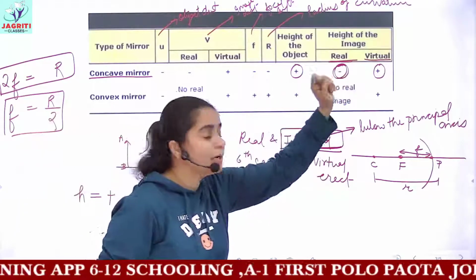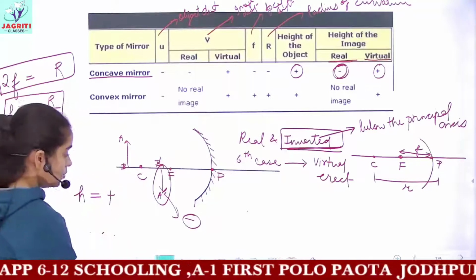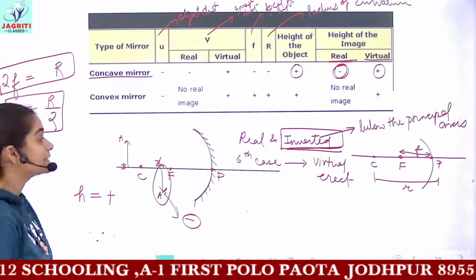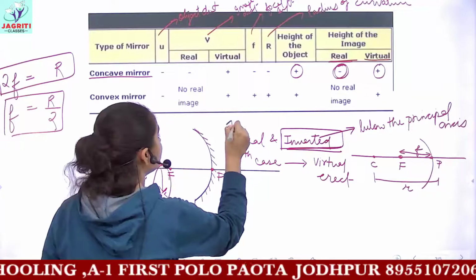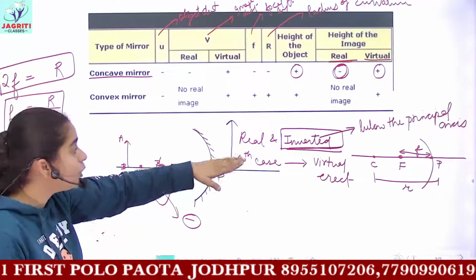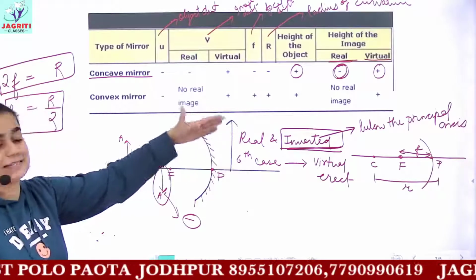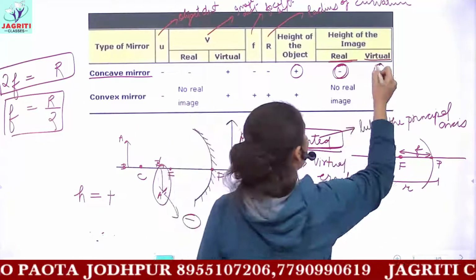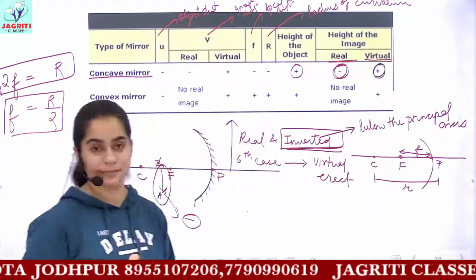Whereas if you are talking about a virtual and erect image, we have discussed that it is formed behind the mirror, and it is quite enlarged. But here we are focusing that the image is formed upwards of the principal axis. So for a virtual image, the sign is positive.